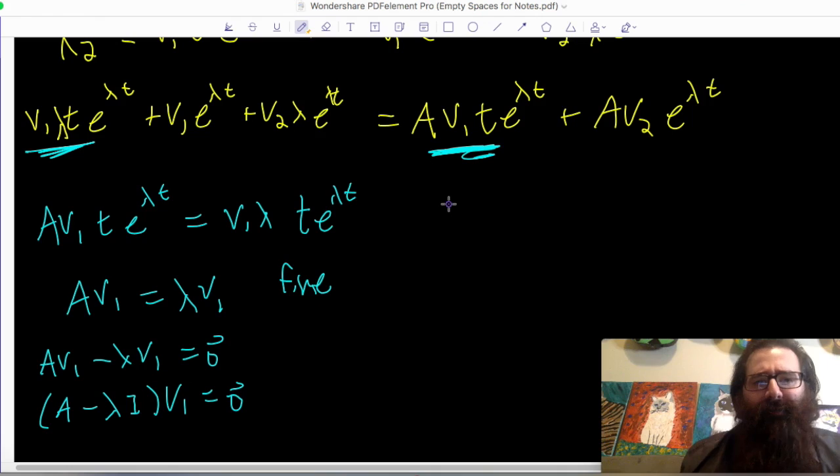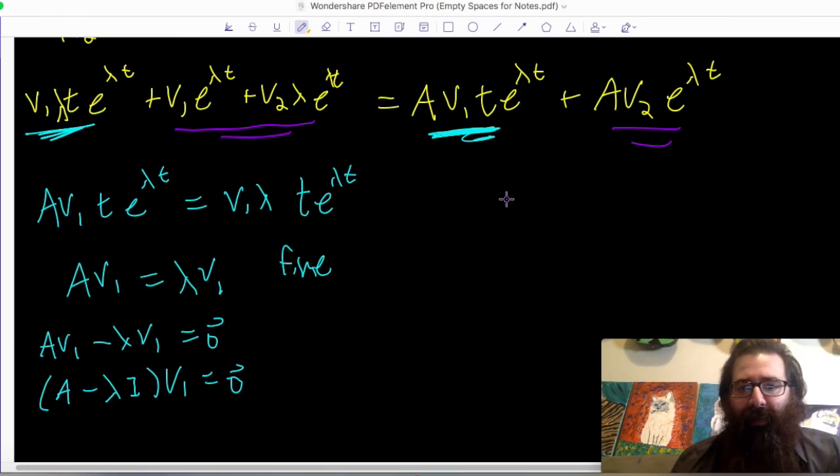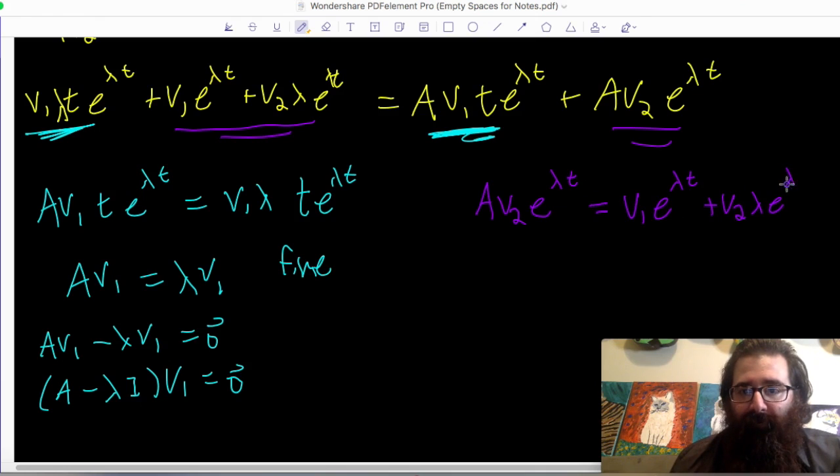But then that means that all my stuff that's just e^(λt) times vectors, matrices, λ as a scalar, all of these things must be equal. So this means that my A v2 e^(λt) should be equal to v1 e^(λt) plus v2 λ e^(λt).